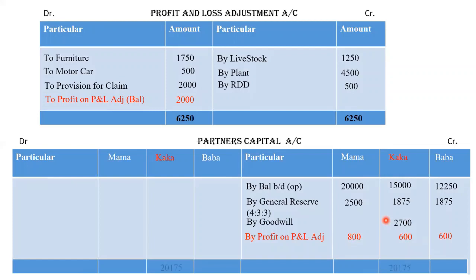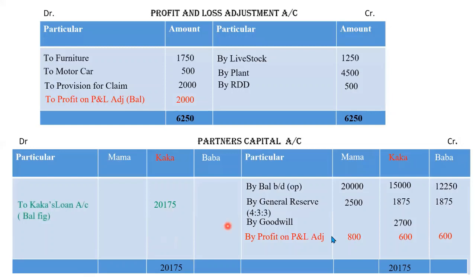So what is the total of Kaka's account? 20,175. See, is there anything to reduce here from Kaka's account? No. So simple, whatever the amount is will be the balance. So 20,175 is the balancing figure of Kaka's account. And where do we have to transfer it? Yes, we have to transfer it to Kaka's loan account.